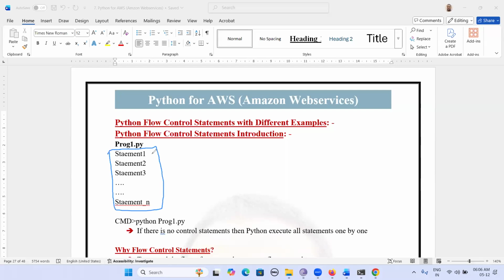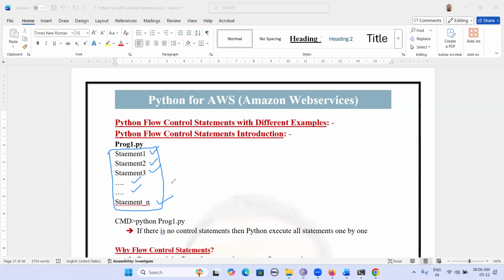It executes statement by statement, and it executes all statements in your Python program. Yes or no? Whenever you run a Python program, it executes from starting statement to ending statement one by one.